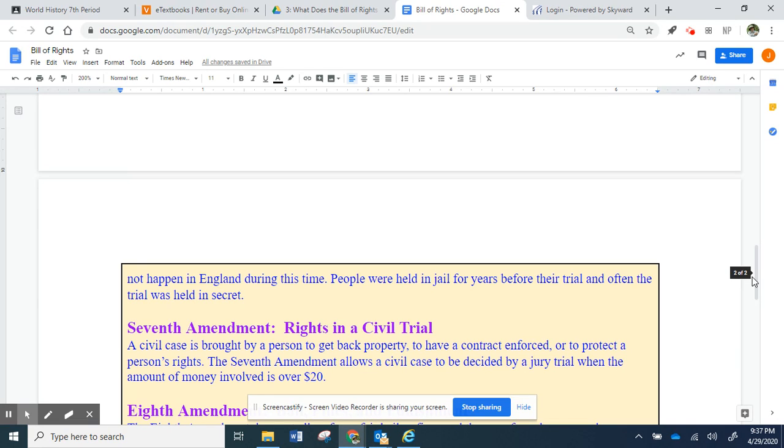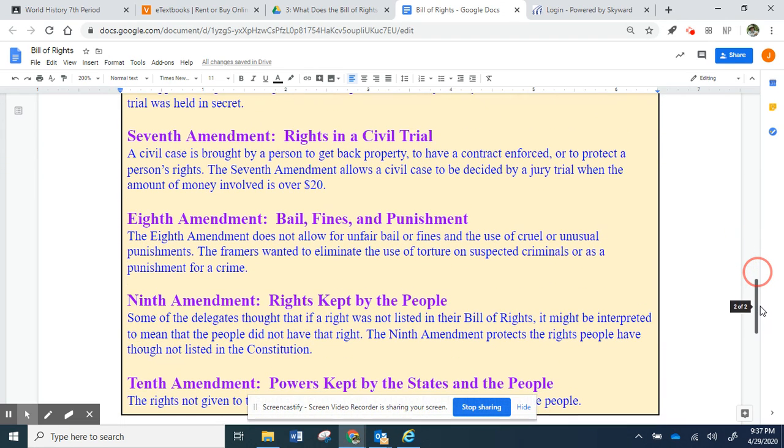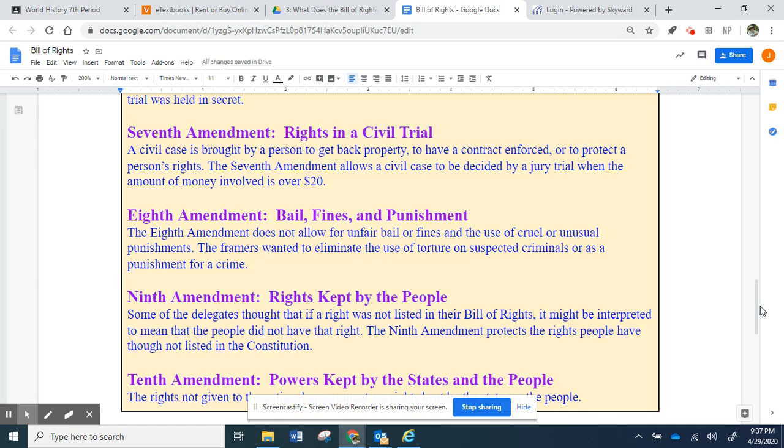The Seventh Amendment is rights in a fair trial. Rights in a civil trial. A civil case is brought by a person to get back property, to have a contract enforced, or to protect a person's right. The Seventh Amendment allows a civil case to be decided by a jury trial when the amount of money involved is over $20. The Eighth Amendment deals with bail, fines, and punishment. The Eighth Amendment does not allow for unfair bail or fines and the use of cruel or unusual punishments. The framers wanted to eliminate the use of torture on suspected criminals or as a punishment for a crime.